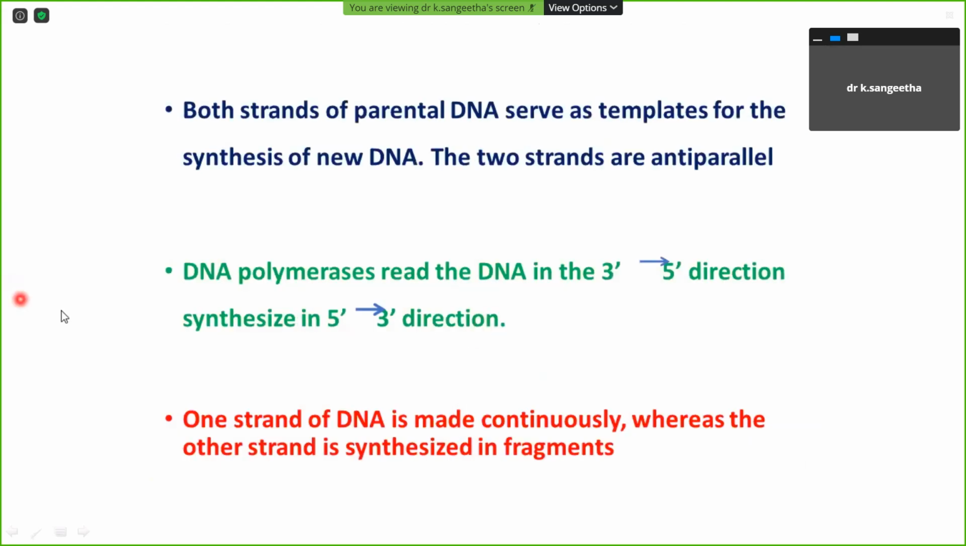Both strands of the parental DNA serve as a template for the synthesis of the new DNA. The two strands are anti-parallel. Here are very important key points we are expecting from you. DNA polymerase reads the DNA in the 3' to 5' direction, and it synthesizes in the 5' to 3' direction. One strand will be made continuously, whereas the other strand will be synthesized in fragments. This fragment synthesis is done mainly by the DNA polymerase.